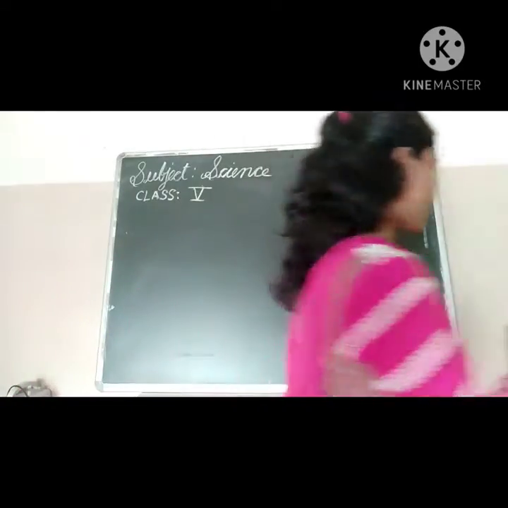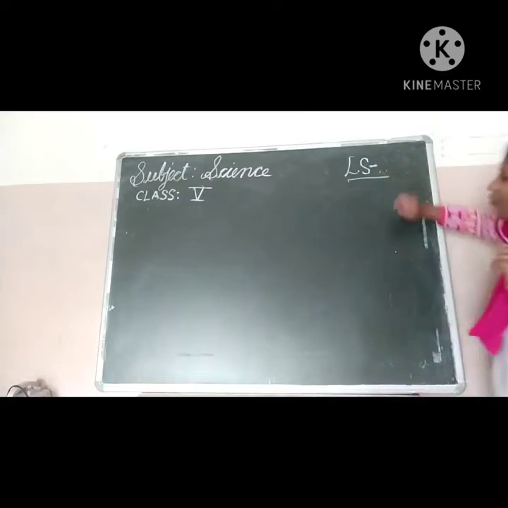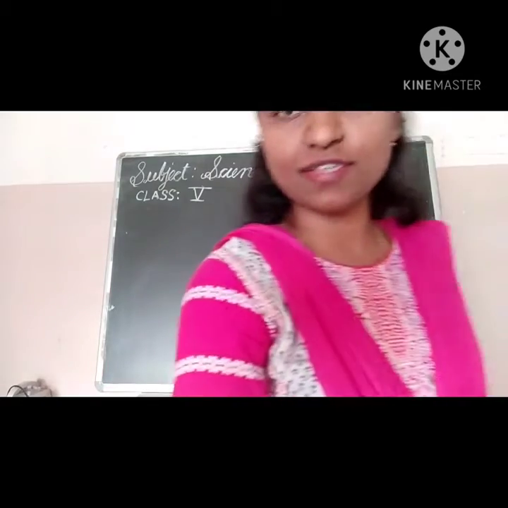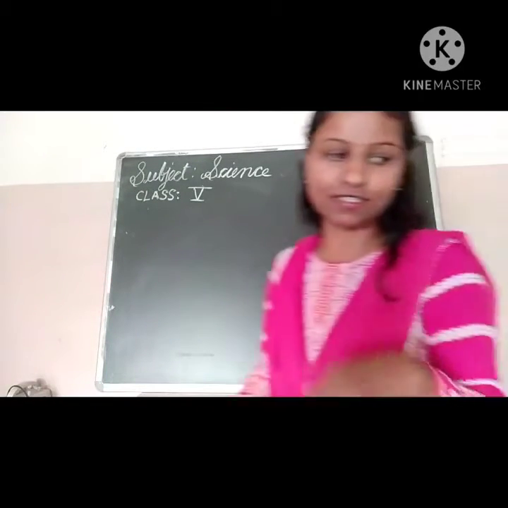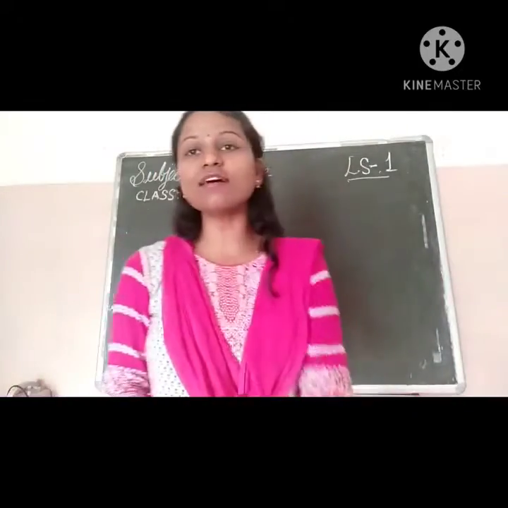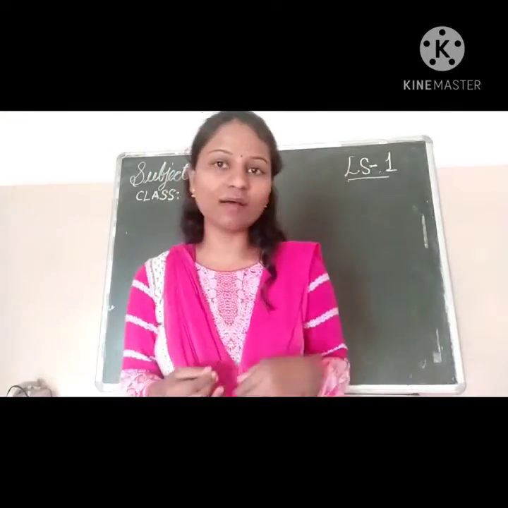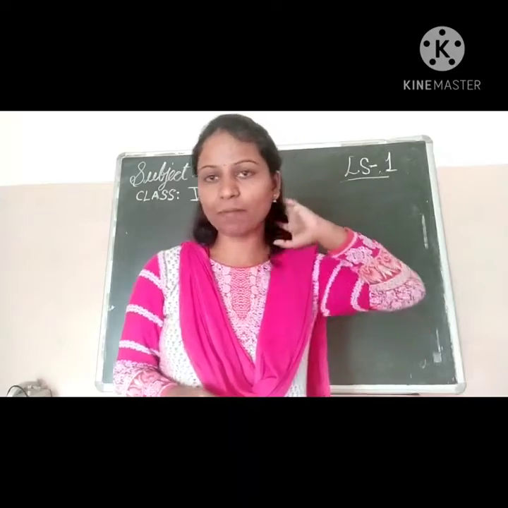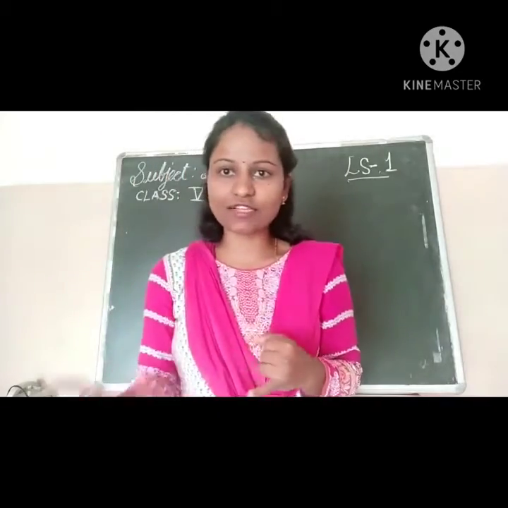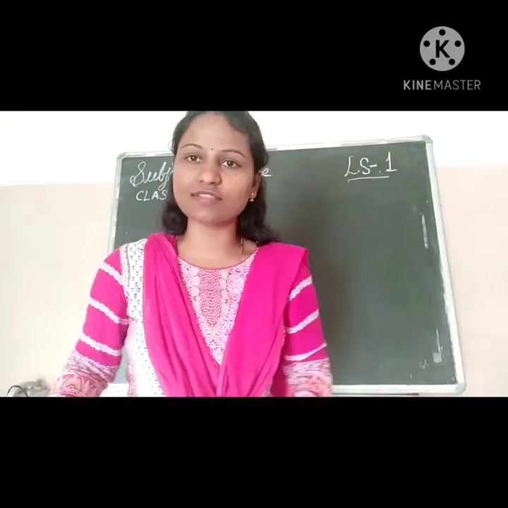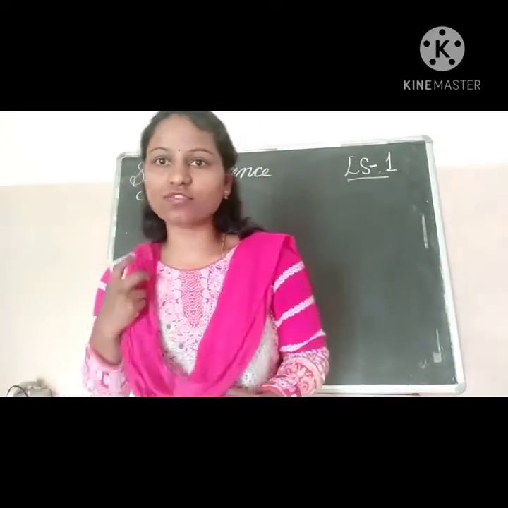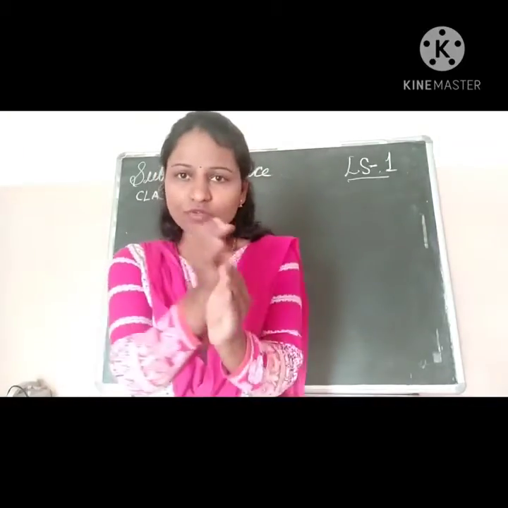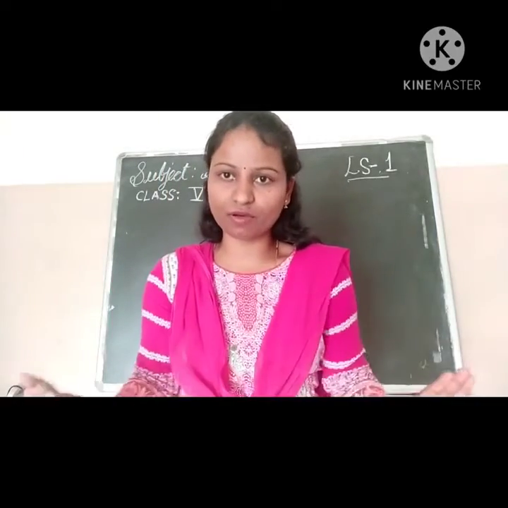Okay, so today I am going to summarize lesson number 1. Sorry, this is lesson number 2 I have written. I will just summarize lesson number 1. What is that lesson, children? Plants increasing the numbers. So we have completed everything: the textual exercise, the worksheet, and I have given you the questions and answers also. Now I am going to summarize this in a brief explanation.